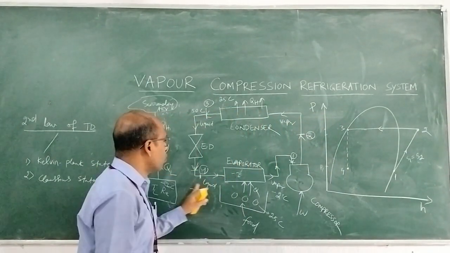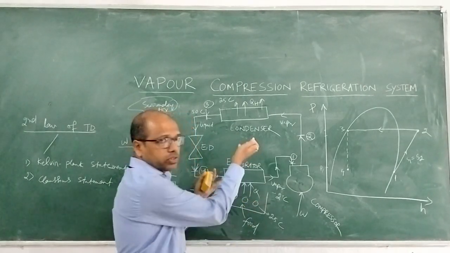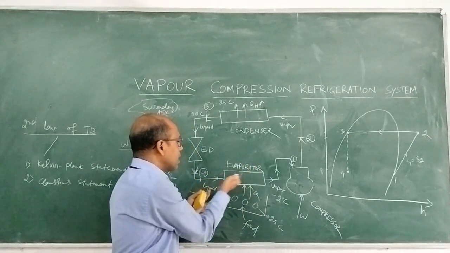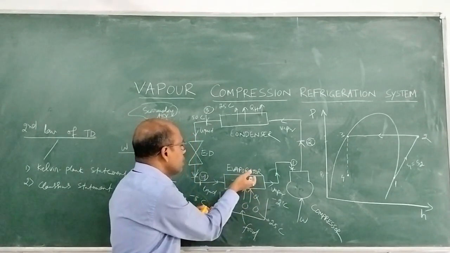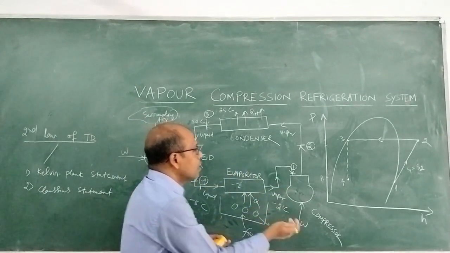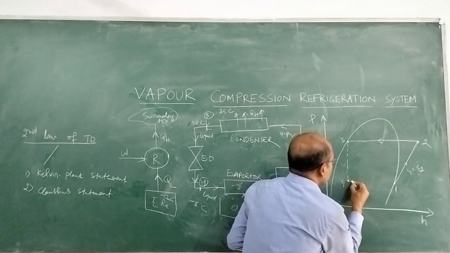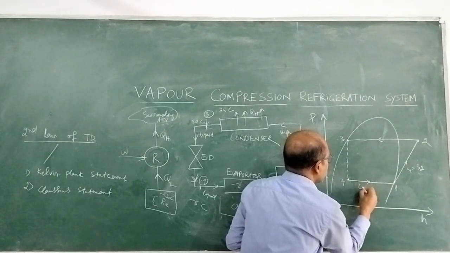Again, from 4 to 1, constant pressure heat absorption. Heat is absorbed from the food by the refrigerant, so the food gives heat to the refrigerant. Refrigerant liquid is converted to vapor form. For this reason, the refrigerant goes from the liquid state towards the vapor state. This is the evaporative process.